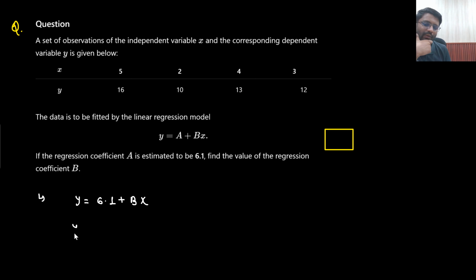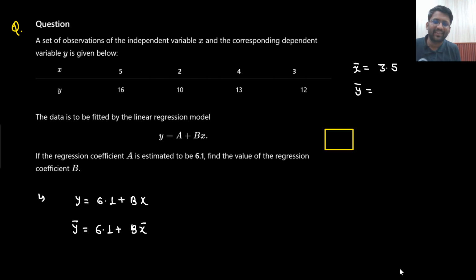Okay. So what you will do, on both sides you will take the bar. 6.1 plus B x bar. So what is y bar? From here you can say what is x bar. I need to take the calculator. So x bar is nothing but 5 plus 2 plus 3, 7 plus 7, 14, 14 divided by 4. So x bar is 14 divided by 4, which will be 3.5. It was very easy. I don't need to do it in the calculator, but still I am doing it.